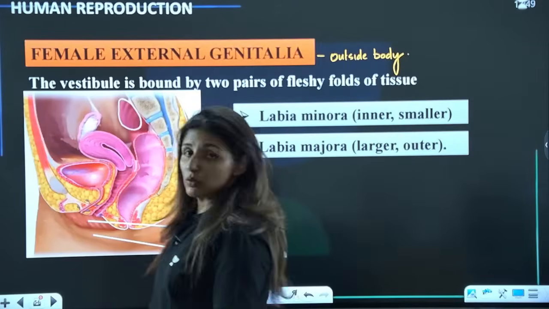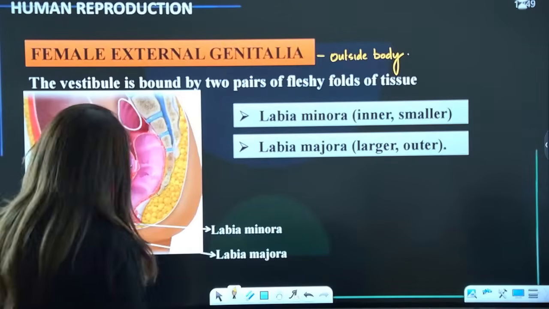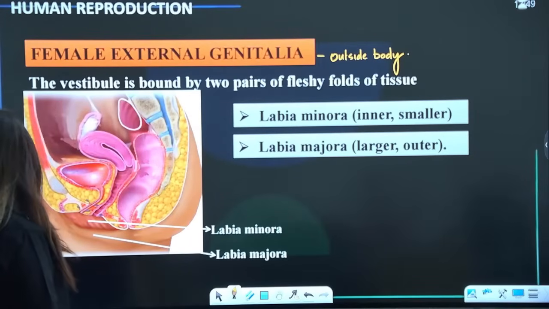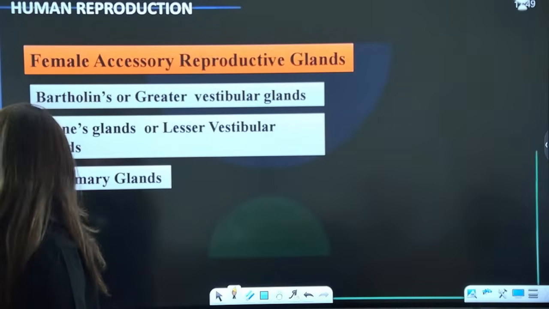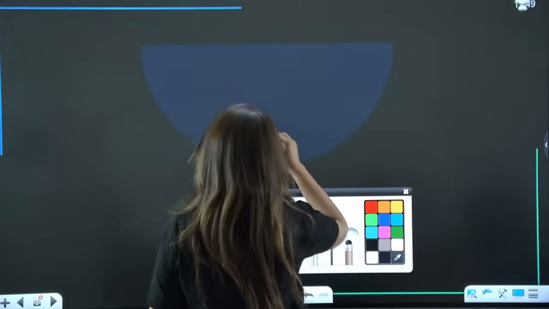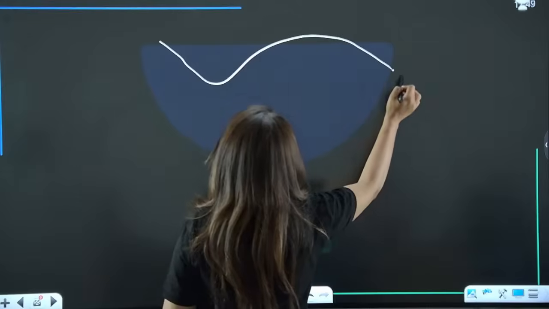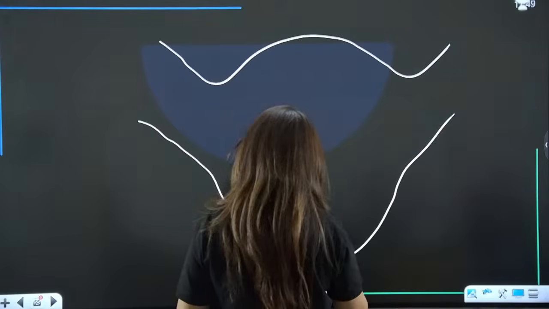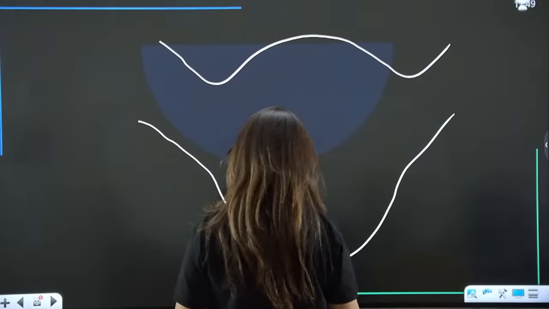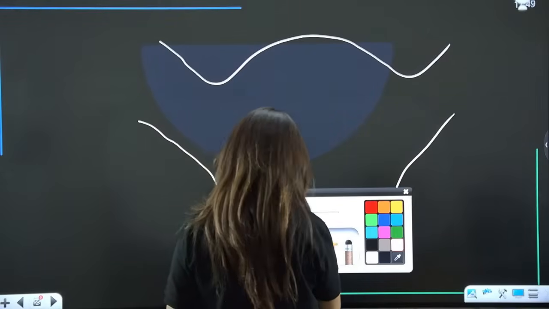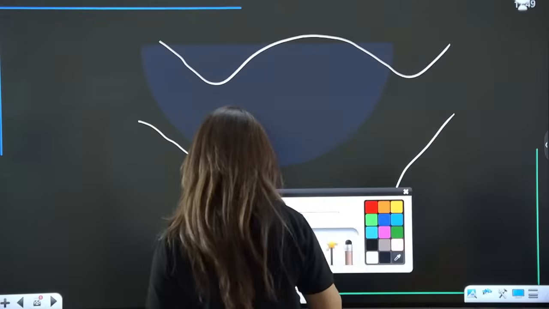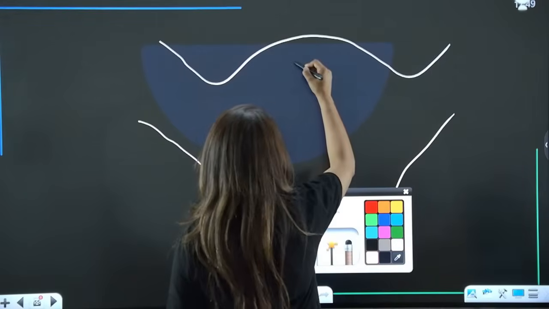Right? Now, see very carefully. So there is this cavity called vestibule. Wait, I'll draw it here. Now see, so we have this structure. Here we have our structure called anus. This is the posterior region. This is anus. And guys, here we have this whole cavity.